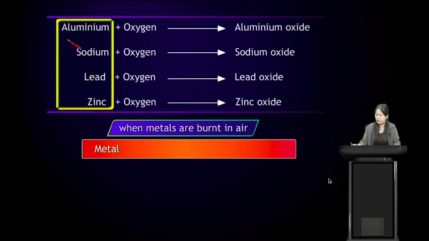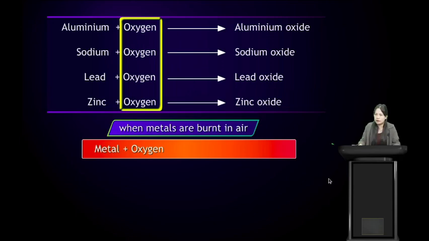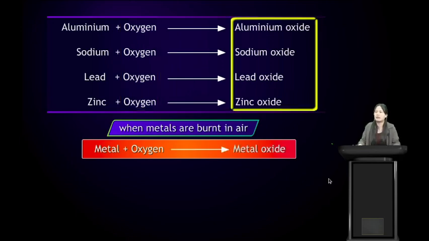The ones in the yellow box are all metals. So metals, when they react with oxygen, give metal oxide. Remember this, students: when metals react with air or with oxygen, they produce metal oxide. So when metals are burned in air, that is, when metals react with oxygen, they produce metal oxide. This is one chemical property of metals.